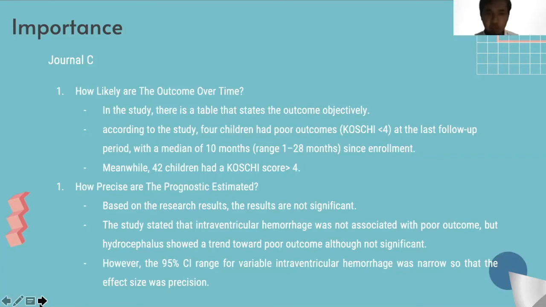And how precise are the prognosis estimates for journal C? Based on the research result, the results are not significant. The study stated that intraventricular hemorrhage was not associated with poor outcome, but hydrocephalus saw a trend toward poor outcome, although not significant. However, the 95% confidence interval range for intraventricular hemorrhage was narrow, so the effect size was precise. Next.